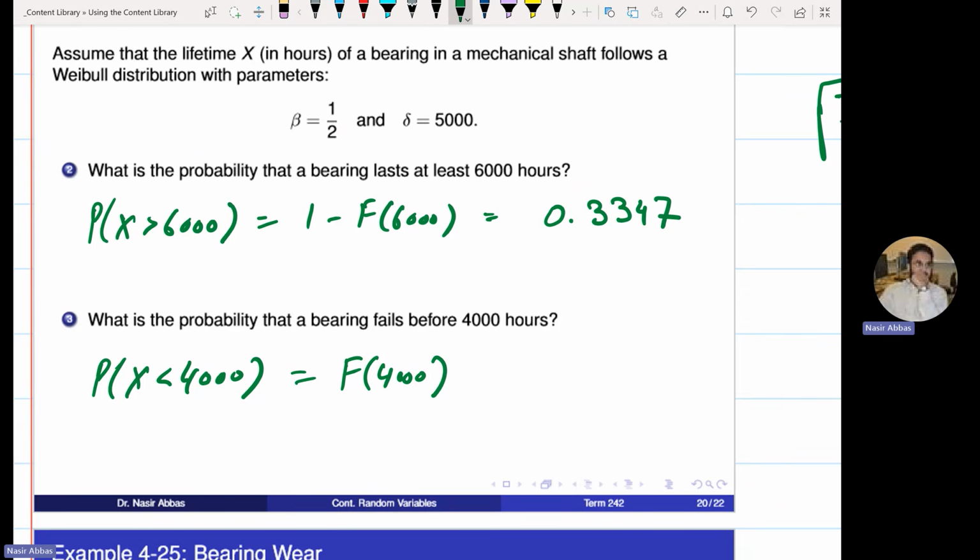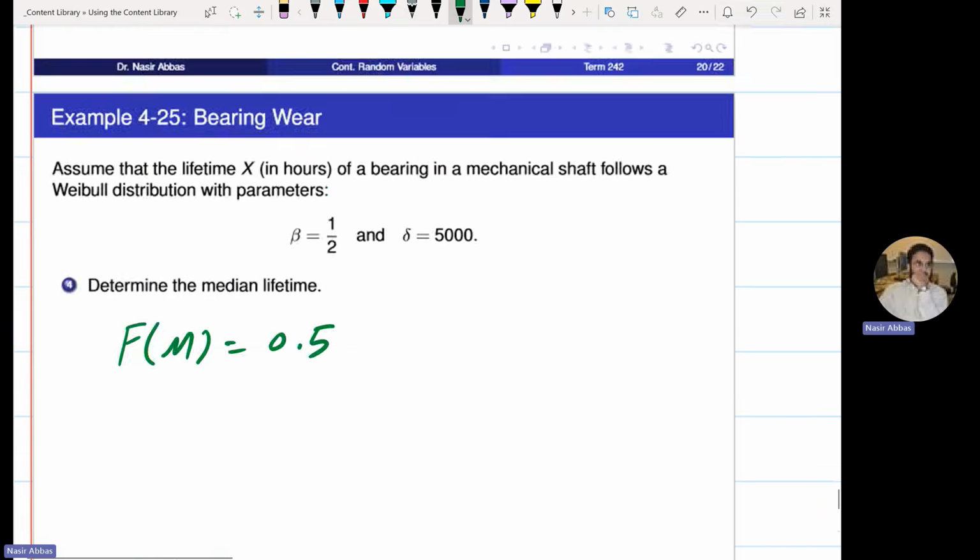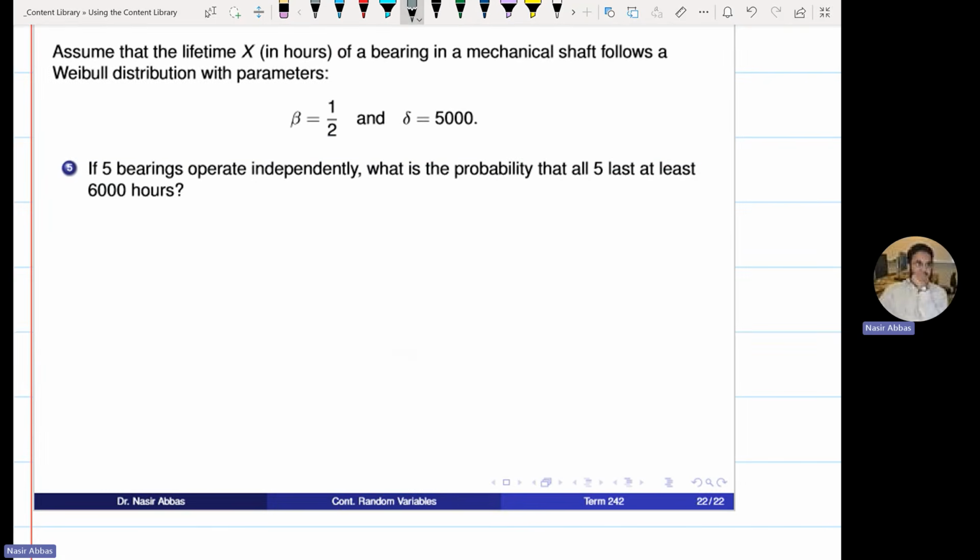This is actually the probability that the first bearing lasts for more than 6,000, and the second bearing also lasts for more than 6,000, and the third also lasts for more than 6,000, and fourth also, and fifth also. And because the question is saying they are operating independently, when two or more events are independent, and becomes what? Multiplication.